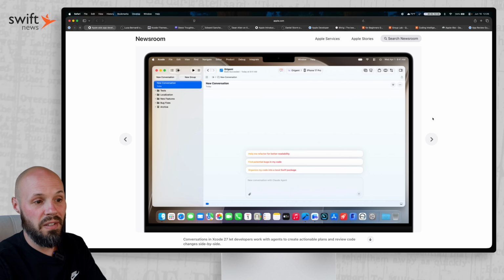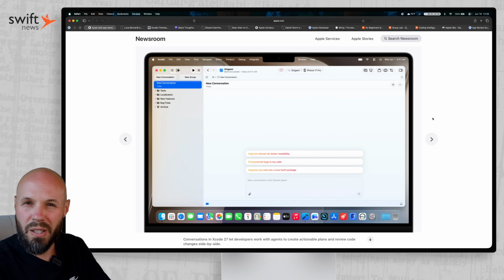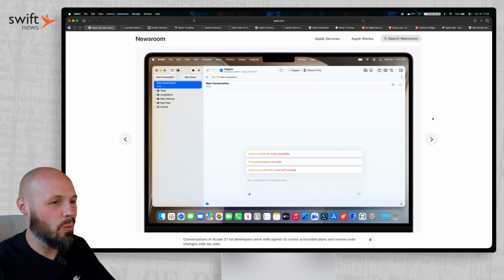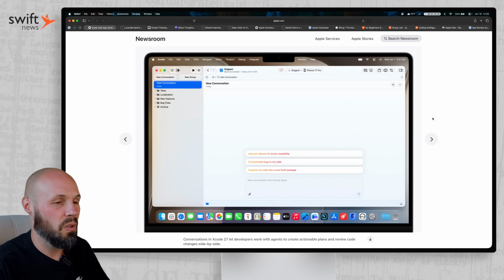First and foremost, you see the conversation is front and center, right in the main window, where it used to be on the sidebar. Never felt quite right. Now it feels more natural if you're used to the Codexes and the Claude Codes, so that's cool.